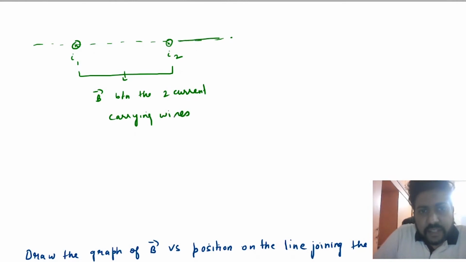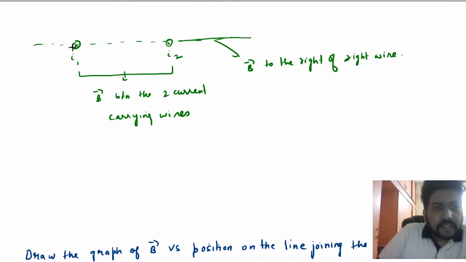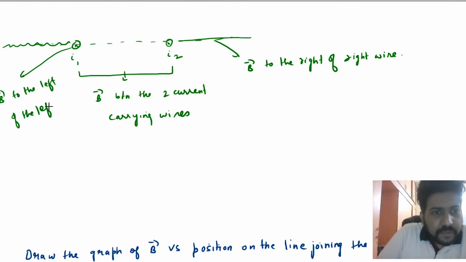Then we have to find the field at these points, that is the magnetic field to the right of the right wire. And these points represent the magnetic field to the left of the left wire. But all the points are on the line joining the two wires.